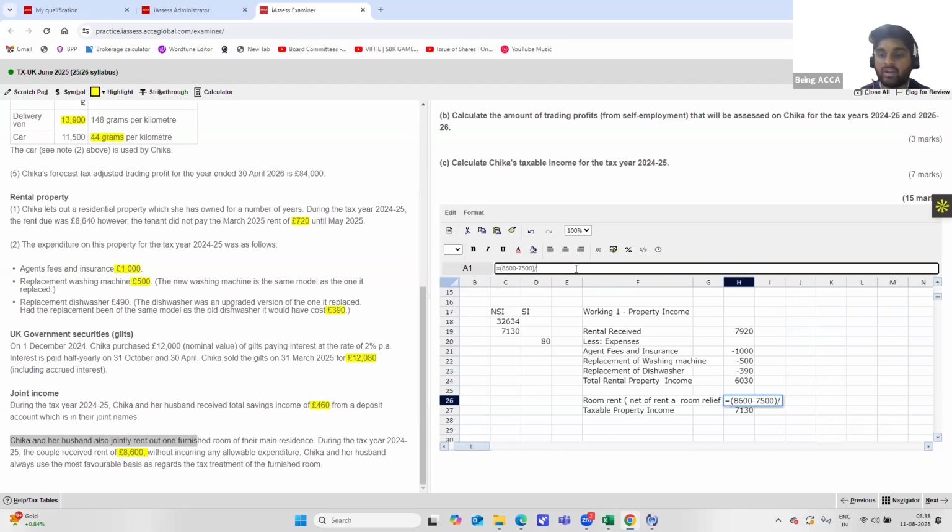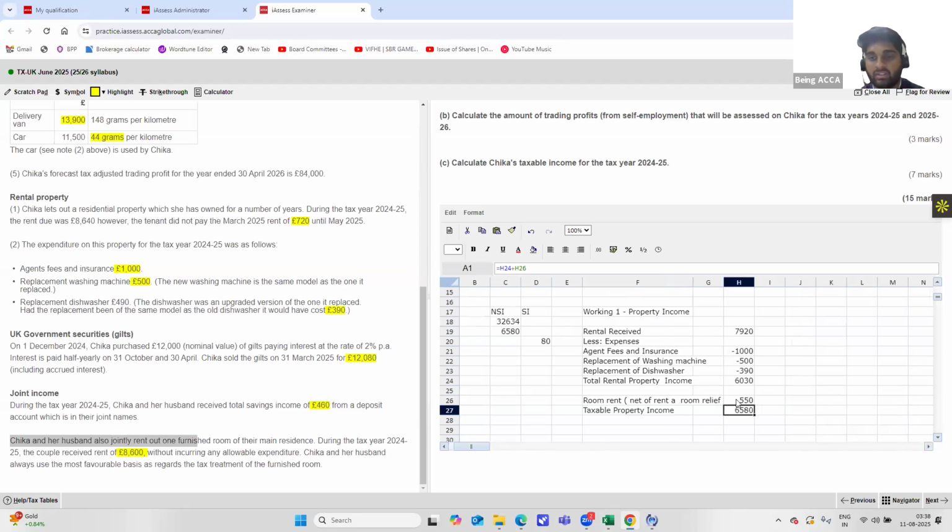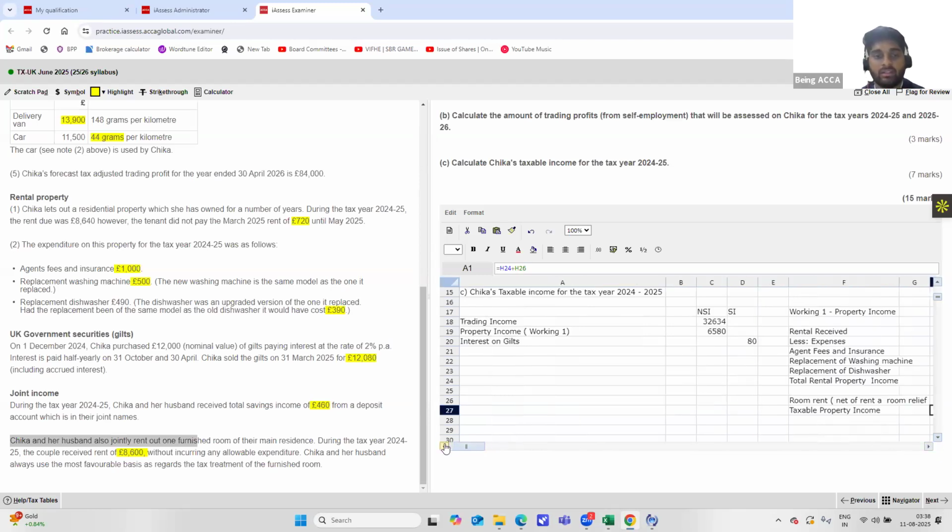So it should be divided by 2. Now your taxable property income would be 6,580. Very sorry for that. Once you make such a change, your answer changes directly over here as well. Clear? Interest on gilts, you have taken it.